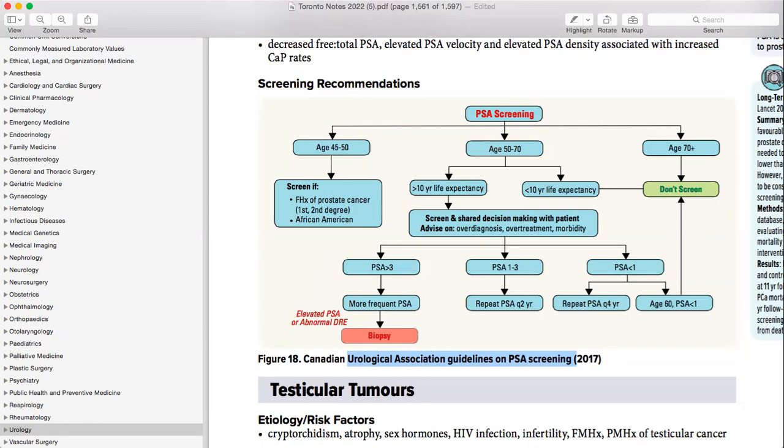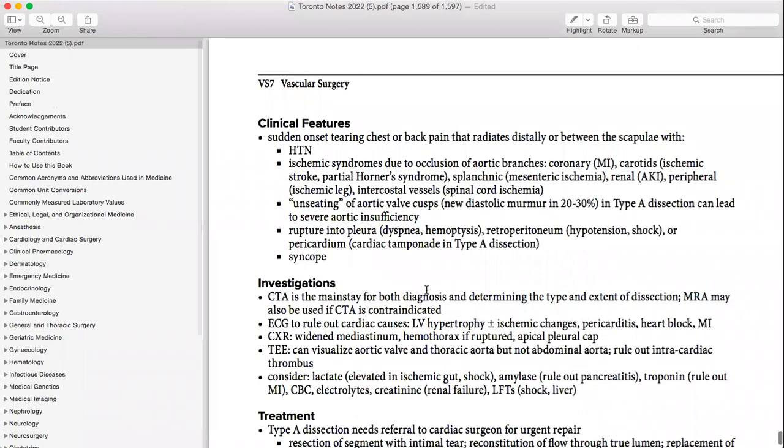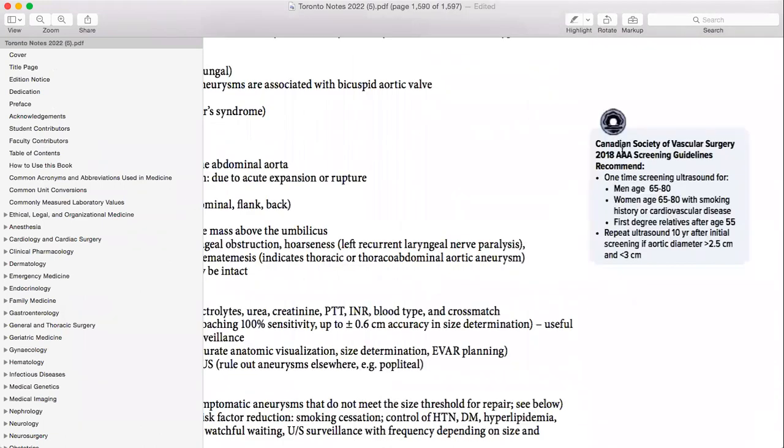Then coming back to abdominal aortic aneurysm, it is written here under vascular surgery. So here, abdominal aortic aneurysm. This is written on the sidebar here. The Canadian Society of Vascular Surgery abdominal aortic screening guidelines recommend: so what are we going to do on timing of screening? When are we going to start?